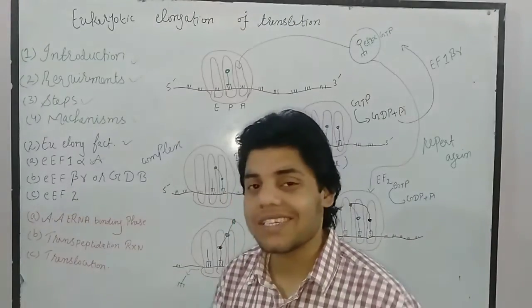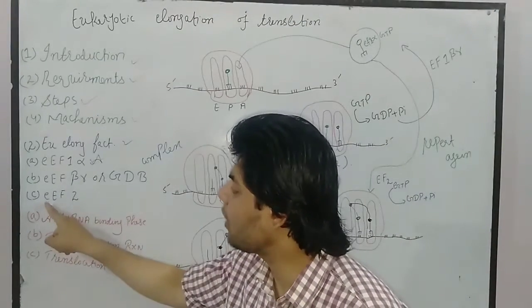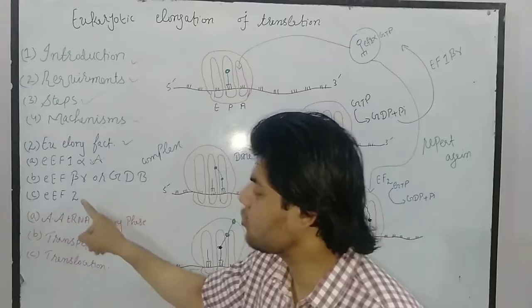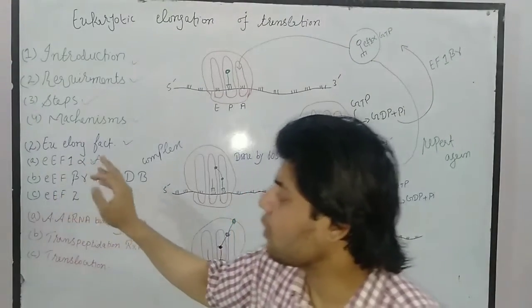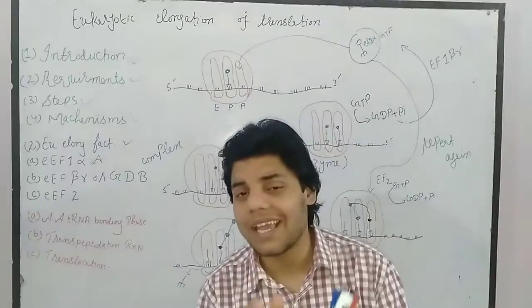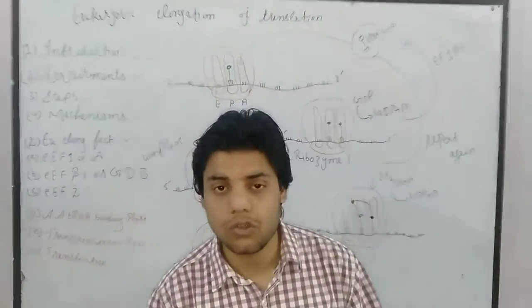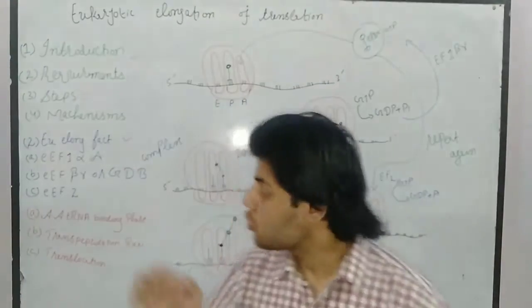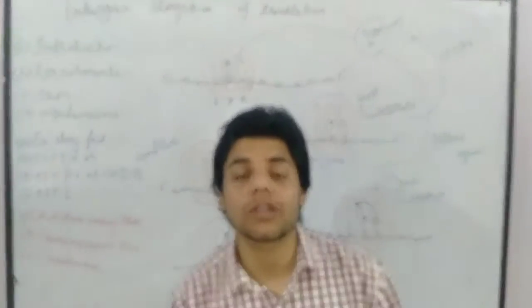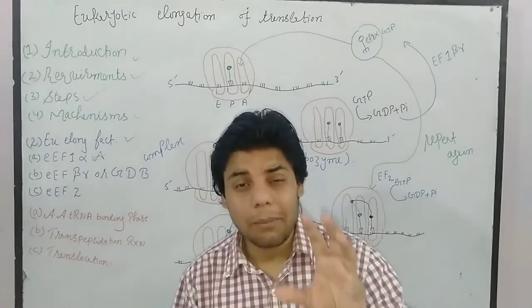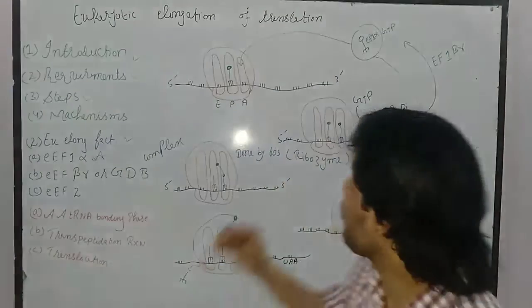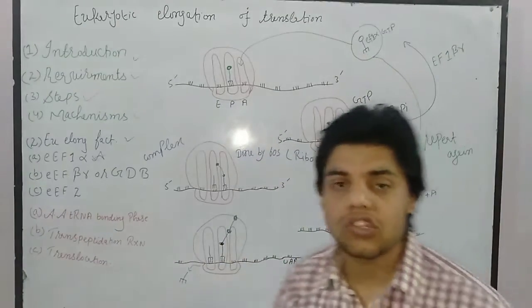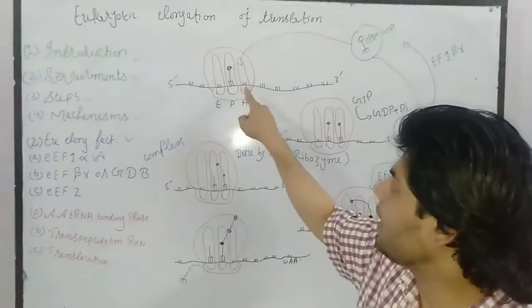Then we require the last elongation factor that we required. In this case, we call it eukaryotic elongation factor 2. Now, eukaryotic elongation factor 1 alpha is just like elongation factor TU, which we talked about in prokaryotes. If you remember, the main function of elongation factor TU is to bring the new charged transfer RNA to the A site.